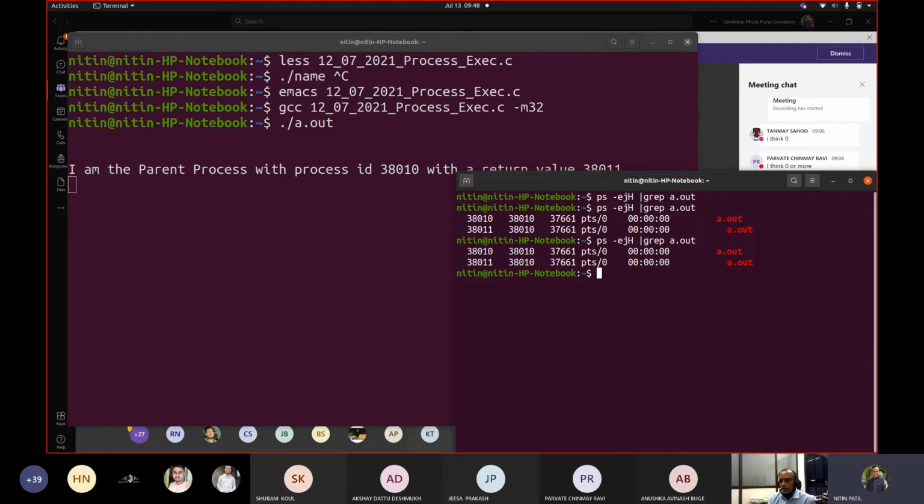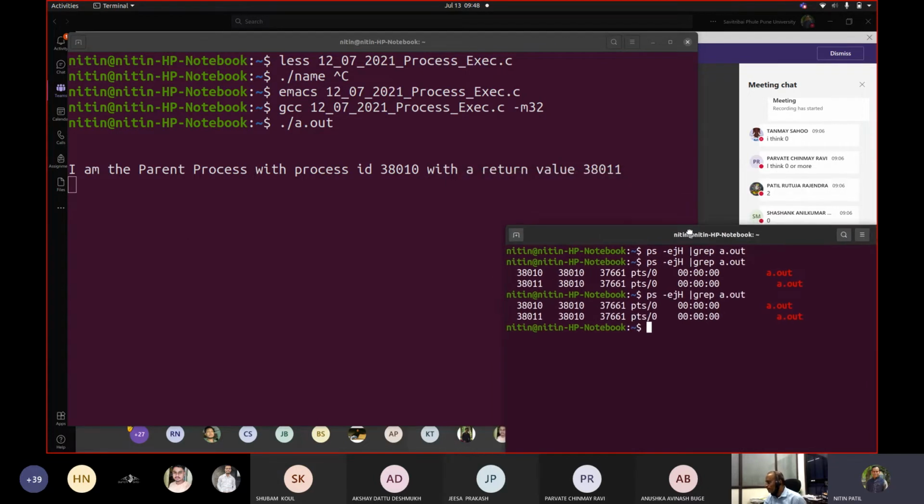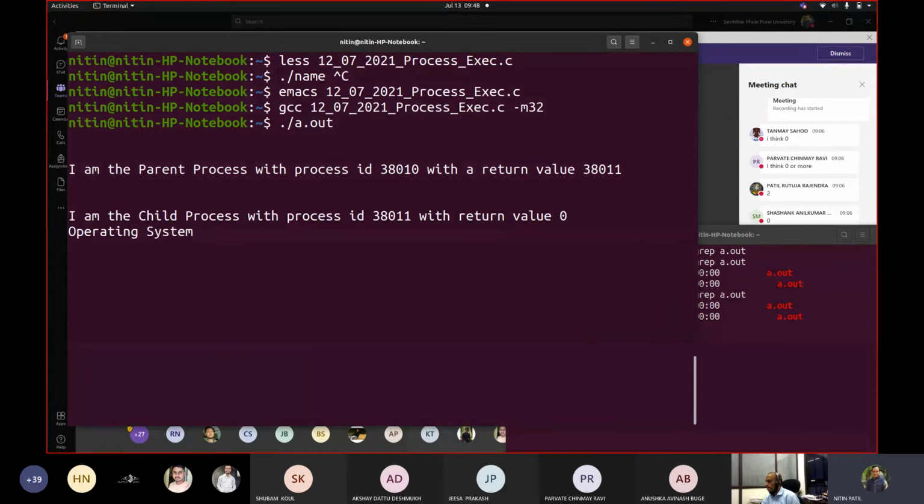Because if you see here, sorry, I'm moving from there. So if I see here, I am the parent process with a process ID and a return value. So child is 38011. You can see here, correct? Can you see here 38011? Yes. So let me press one more enter.